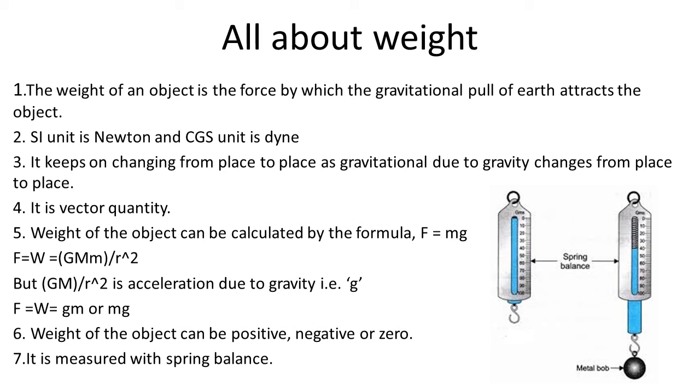Our weighing machines tell us mass. They actually measure our weight. Why? Because spring balance is fitted inside them. Yes, our weighing machines have spring balance fitted inside them. They actually measure our weight and internally convert it to the mass by dividing it by the value of g at that particular place.